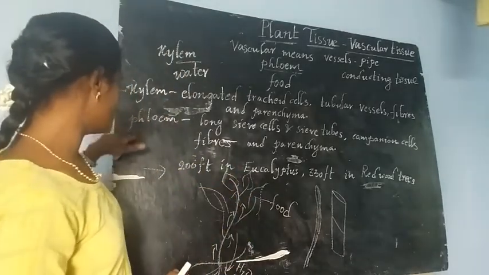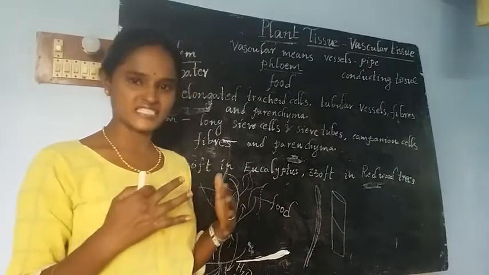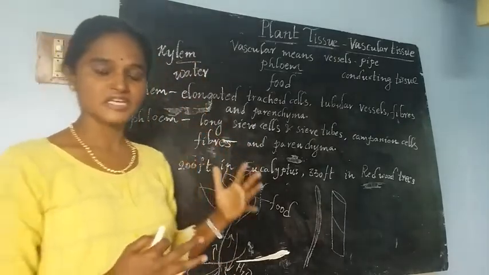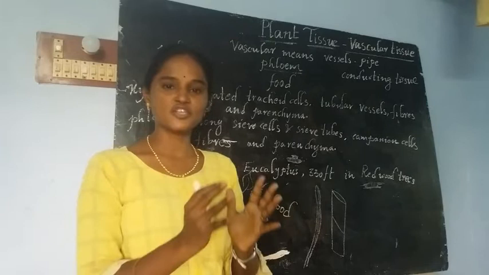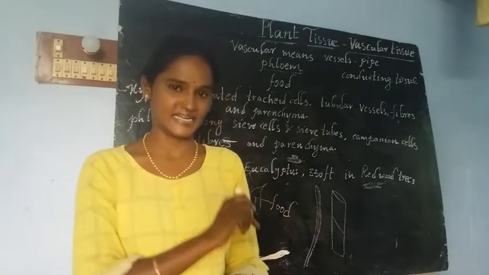These two, xylem and phloem, work together and form bundles. Those are called vascular bundles.